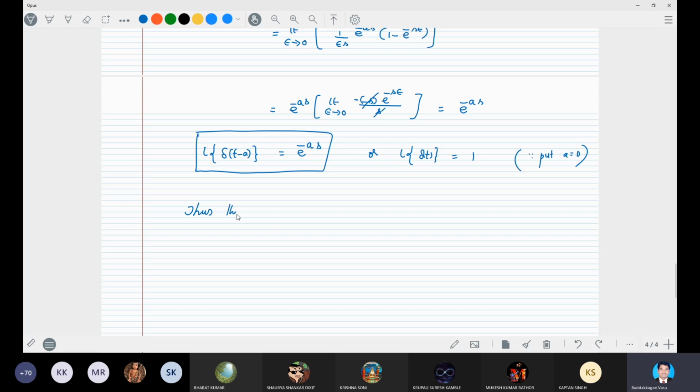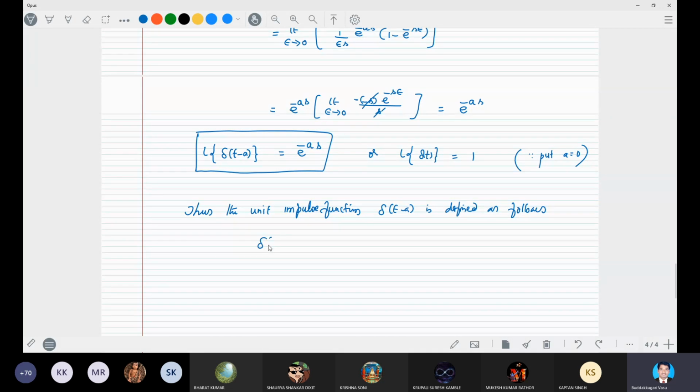Thus, the unit impulse function delta t is defined as follows.